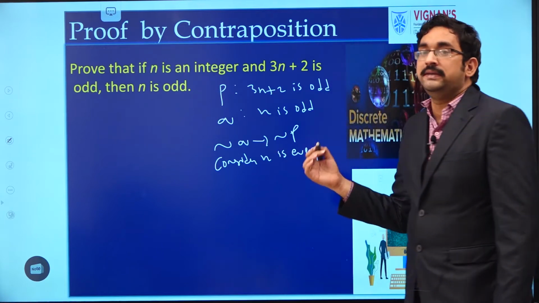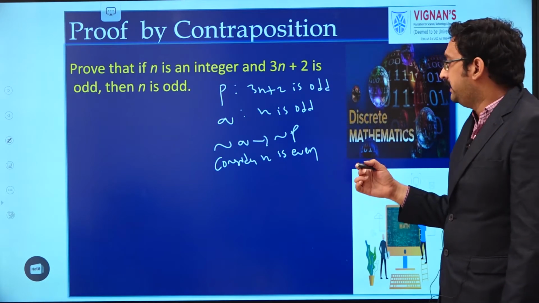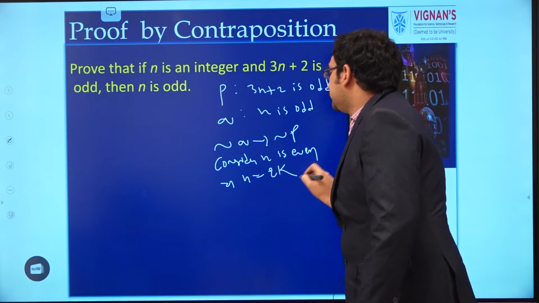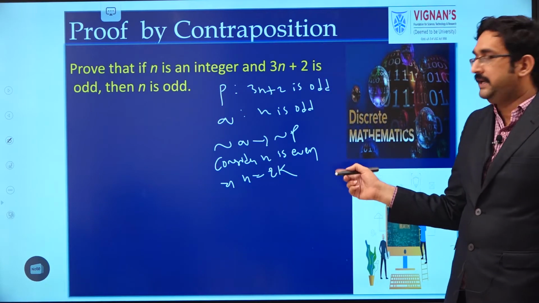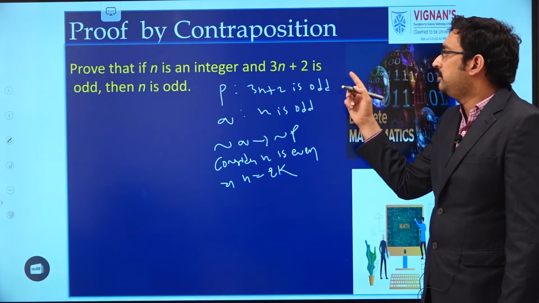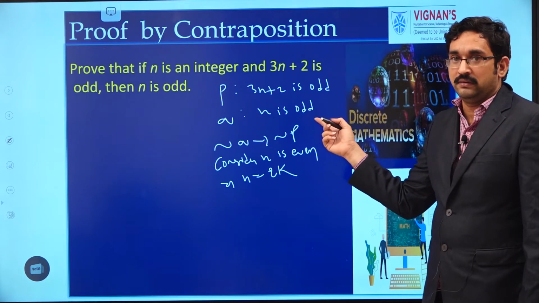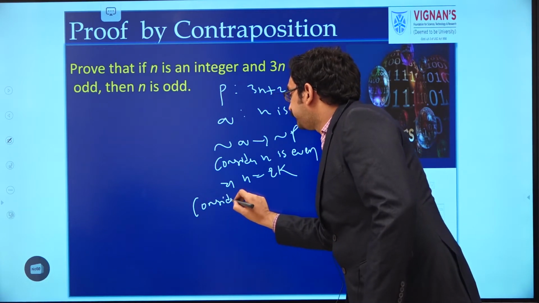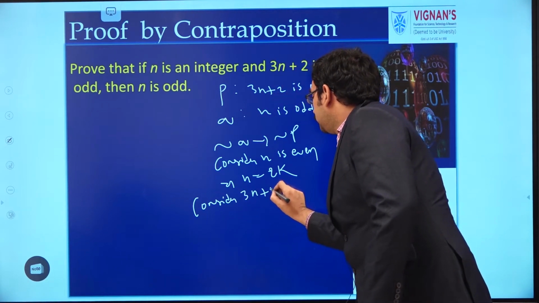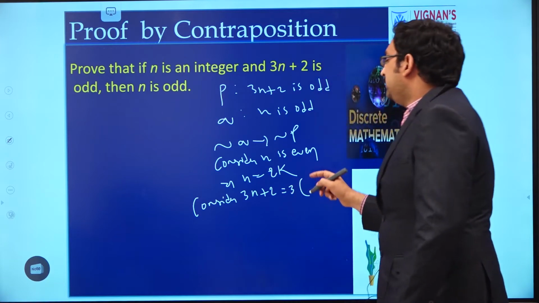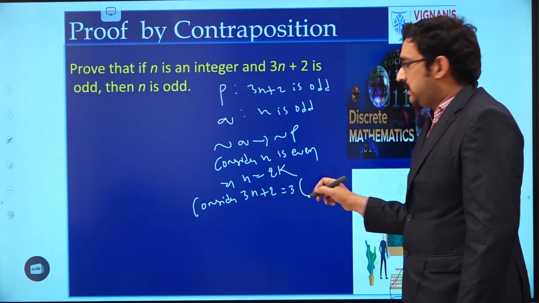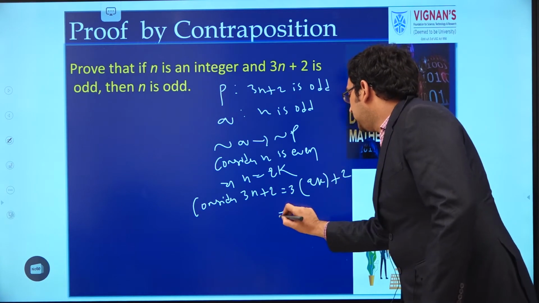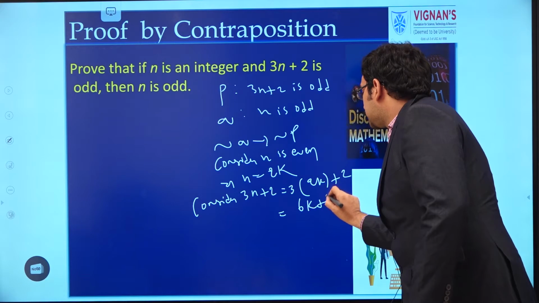If n is even, by the definition of even integer, n can be expressed as n equal to 2 into some k, where k is an integer. Now we have to prove that 3n plus 2 is even. So consider 3n plus 2. That equals 3 into, in place of n, substitute 2k here: 3 into 2k plus 2. That equals 6k plus 2.